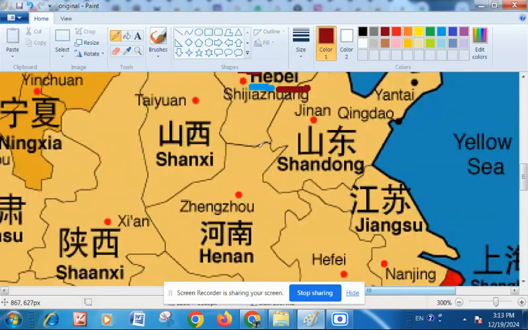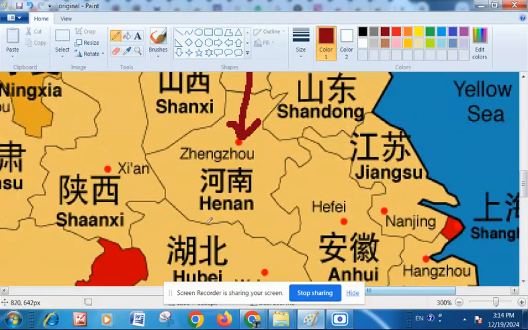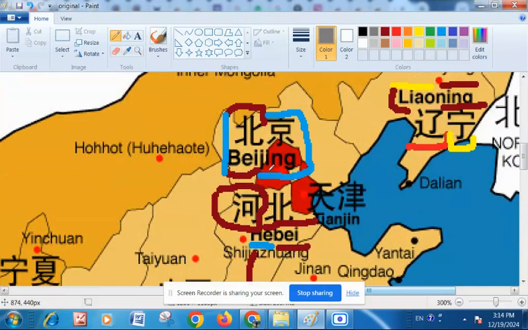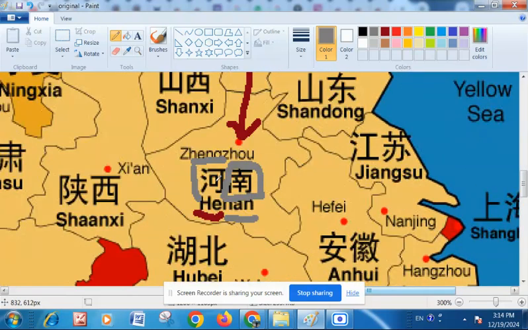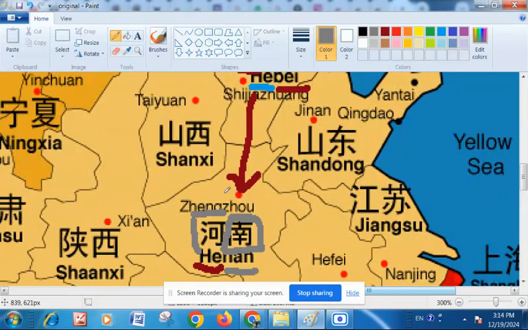Look at this province just down below. Again, S initial, E final, and initial AM final. So this is the first character, first initial, first final. This is the second initial, second final. So we have already seen it as river. This word means river, and Nan, this character means south, because this is the south of this area. So river south, south of the river.